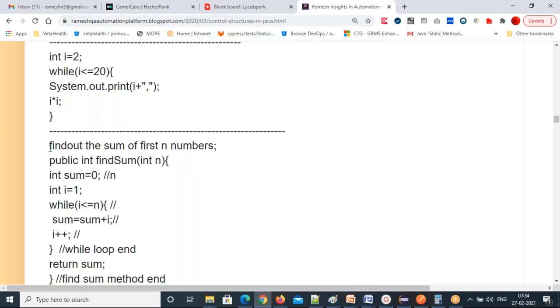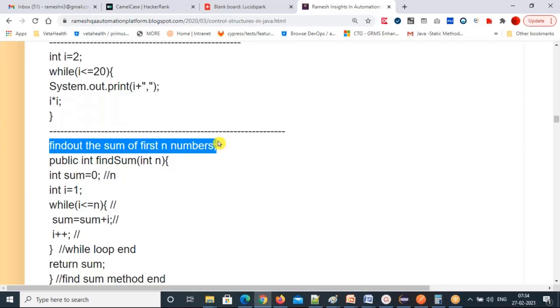So next, find out the sum of the first n natural numbers. See, the sum of n natural numbers is what I want. How can you execute? Suppose I want 100 numbers as the sum, 1 to 100. How can you calculate it? Somebody will give n value 200. Somebody will give n value 150. Somebody will give n value 50. So I'm going to make a parameterized method. That's the only option.